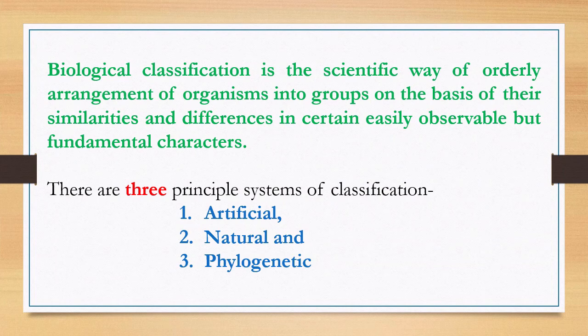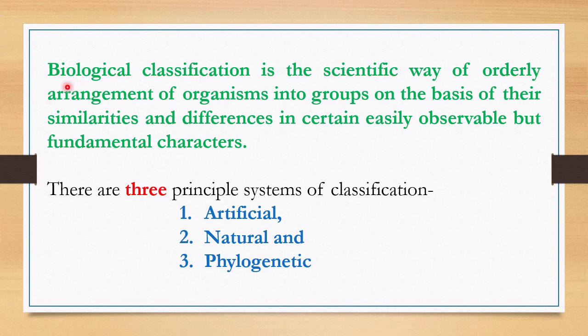First of all, let me start with the definition of biological classification. The chapter name is biological classification. Biological classification is the scientific way of orderly arrangement of organisms into groups on the basis of their similarities and differences. Here we have to take two bases, similarities as well as differences, in certain easily observable but fundamental characters. This is the whole definition of biological classification.